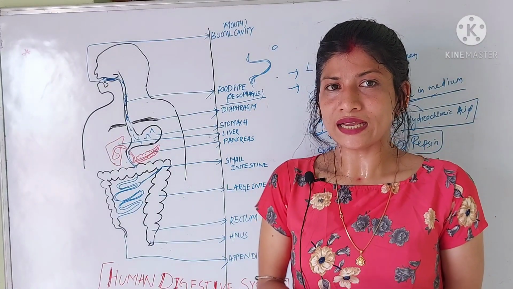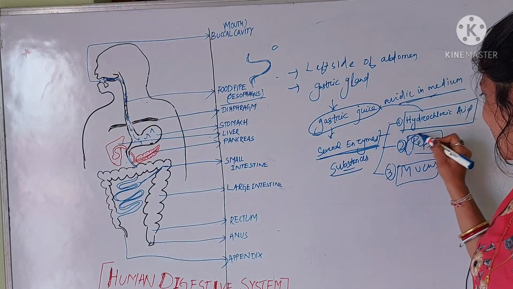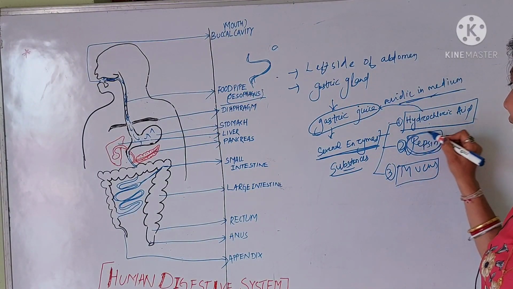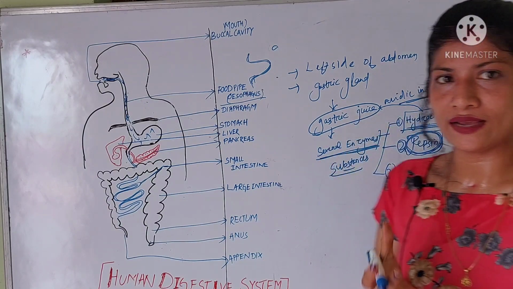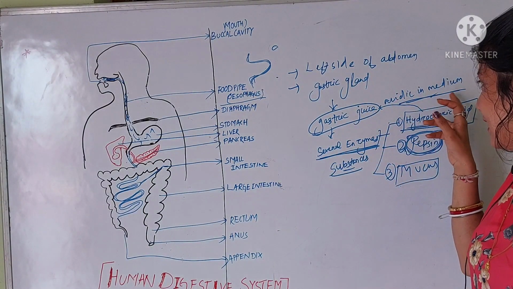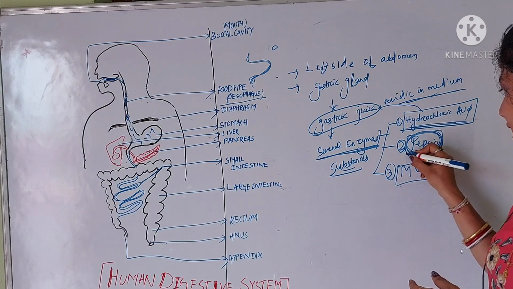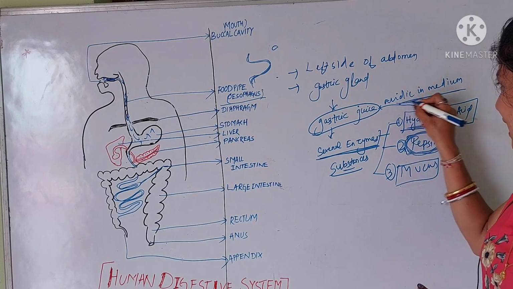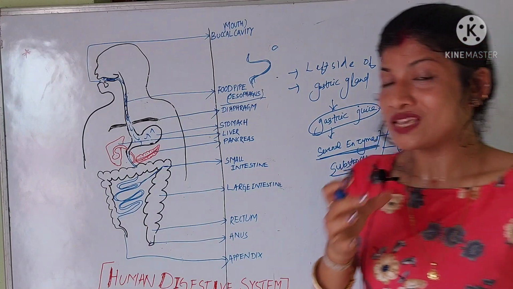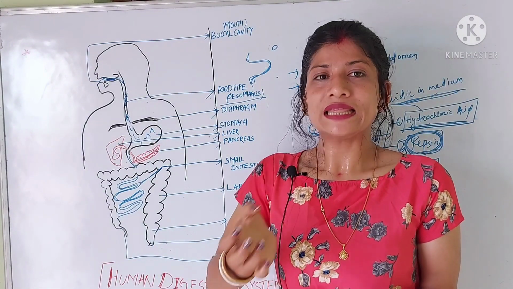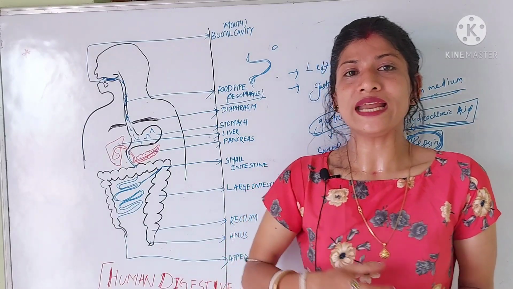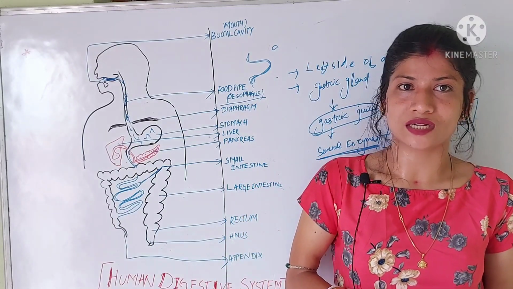Because the pepsin enzyme acts in the acidic medium. The pepsin enzyme is a protein digesting enzyme, that's why in the acidic medium it digests the protein substances.